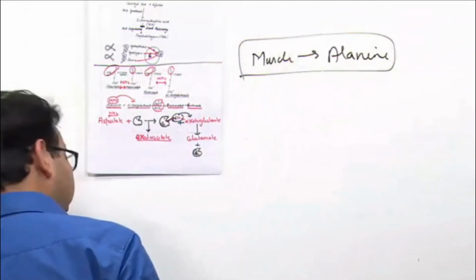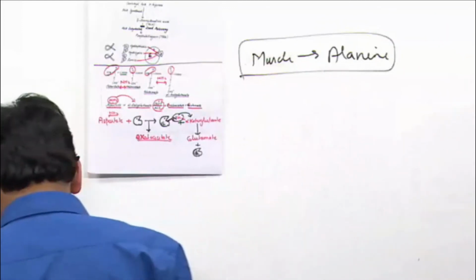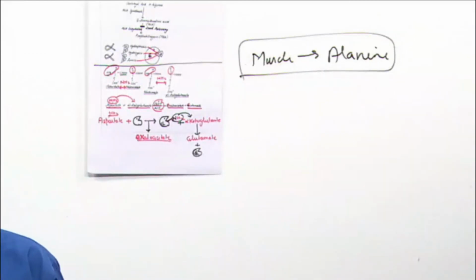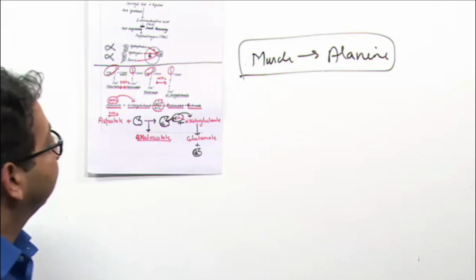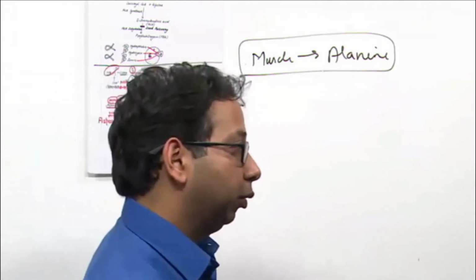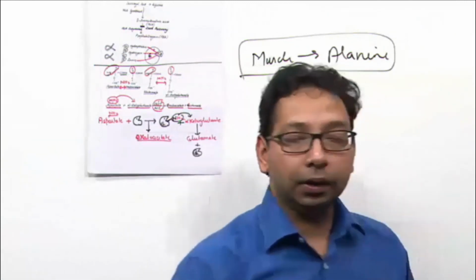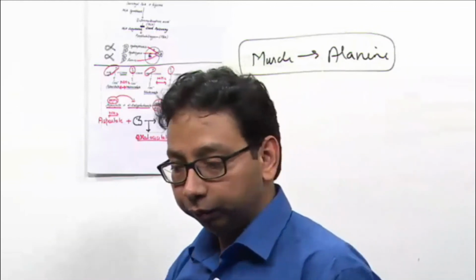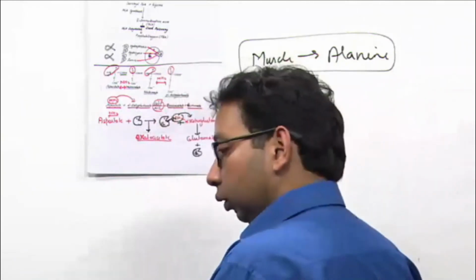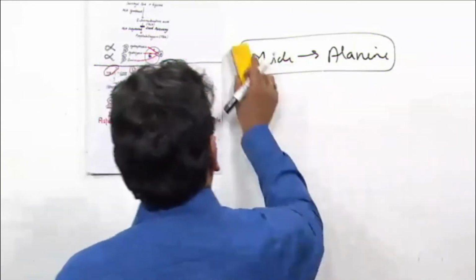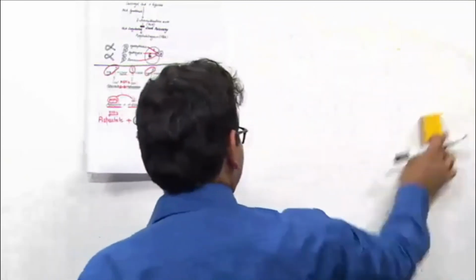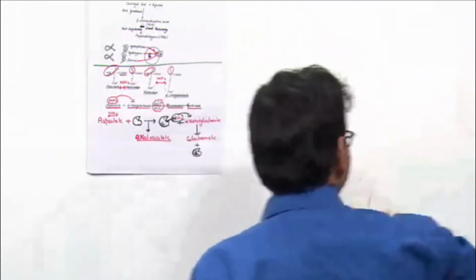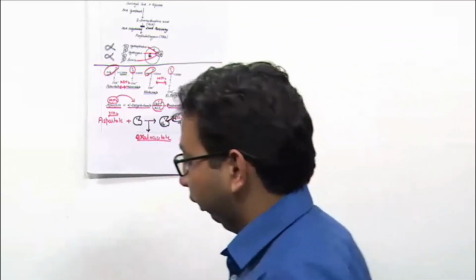Main transporter of ammonia is glutamate, but in muscle it is alanine. Both are questions. Main transporter of ammonia in muscle is alanine, in our body is glutamate. Okay. Now, so we know now all 20 amino acids I described in detail with their structures and important questions.